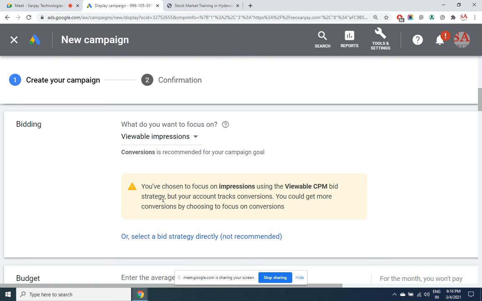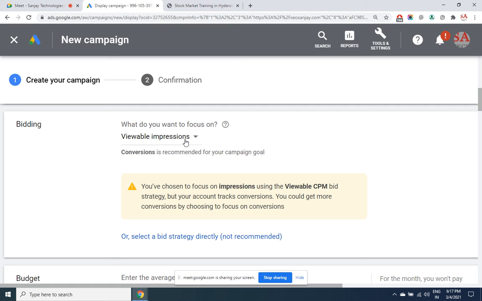The word Sanjay Technology should become popular. That means you are only focusing on awareness. You only want interested people to see your ad. You are not bothered whether they are clicking or whether they are joining. So in my case, this is not suitable, but in some cases it is, like save water, wear mask, donate, Airtel, any recharge plan.